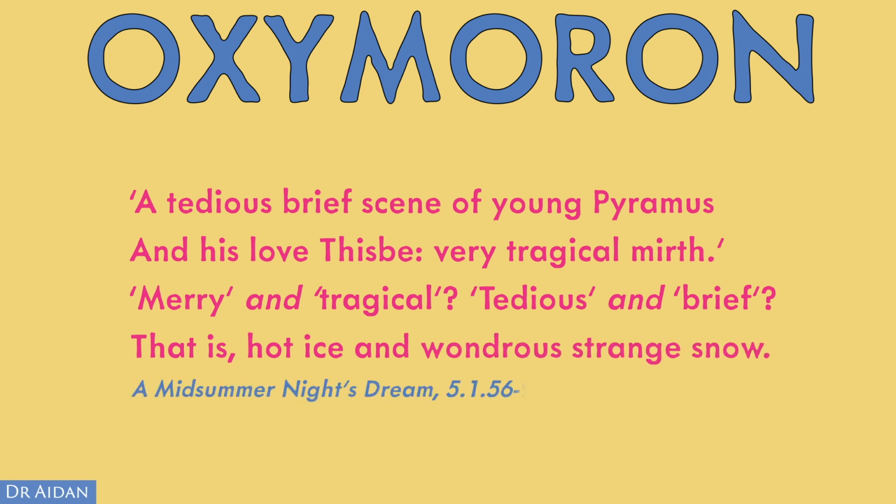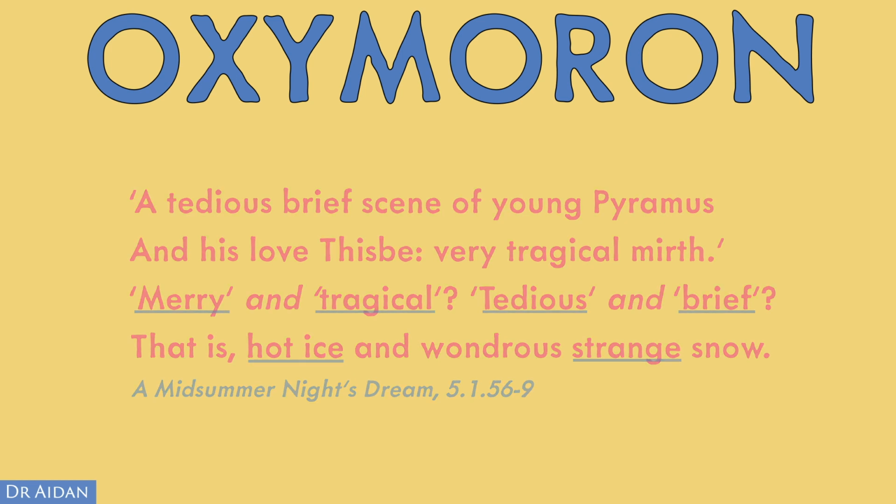In the final act of A Midsummer Night's Dream, Theseus is reading the entertainment options available to him. And this is the description of the play offered by the rude mechanicals led by Bottom. It's going to be both long and short, tragic and funny, like hot ice, and the snow that is strange or alien because it rarely snows in Athens where the play is set. So here oxymoron is being used to prepare us for the farcical version of Pyramus and Thisbe that we are about to see.